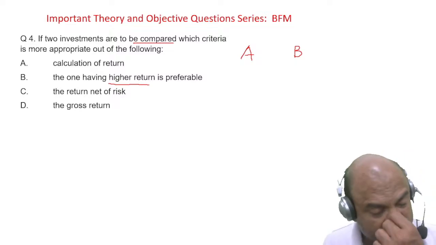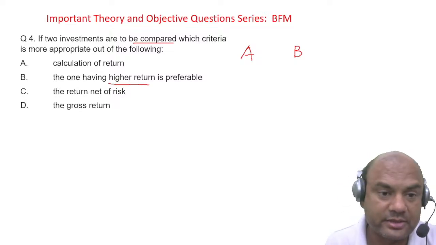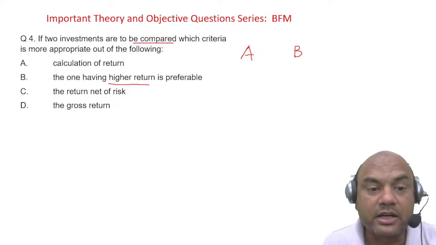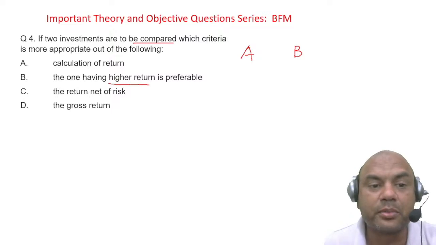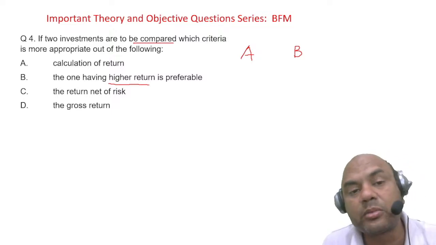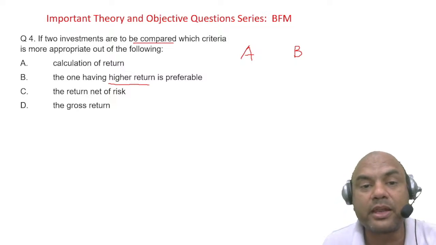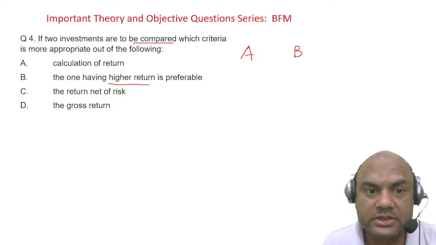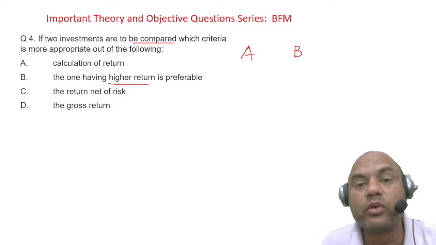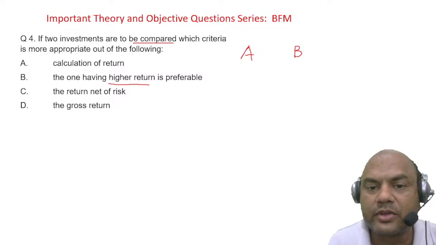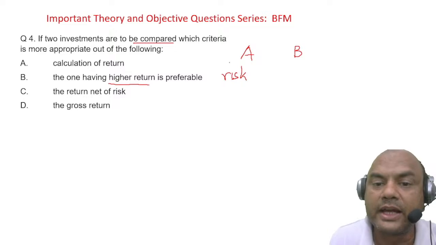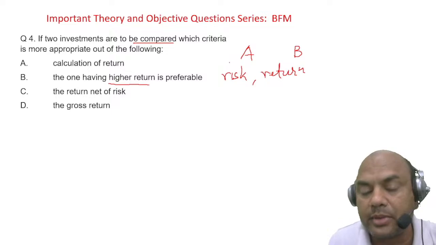The return net of risk, and gross return. Now these two are the doubtful elements here. What are the correct elements? I'll give you the options. Calculation of return cannot be the right thing for comparing two investments or two projects. Calculation of return won't give you the risk involved in each element. In any investment project, you have to compare two things: one is risk and second is return. Both of them are to be compared.